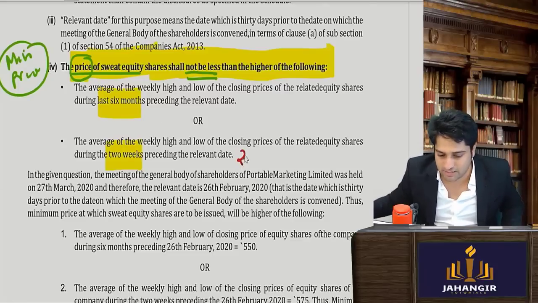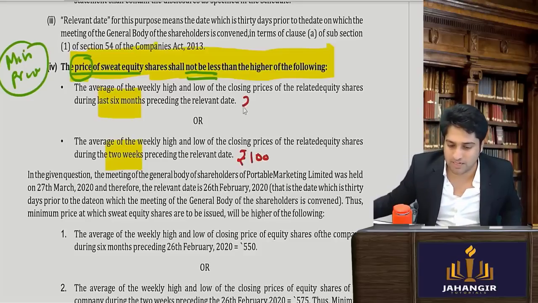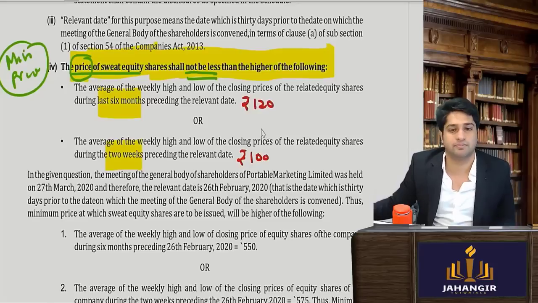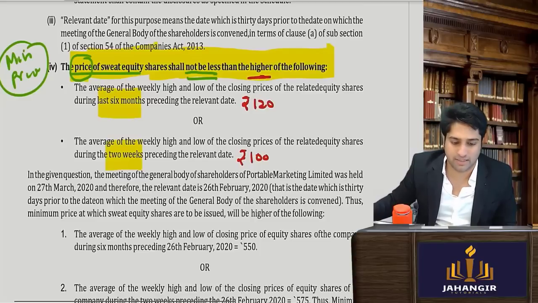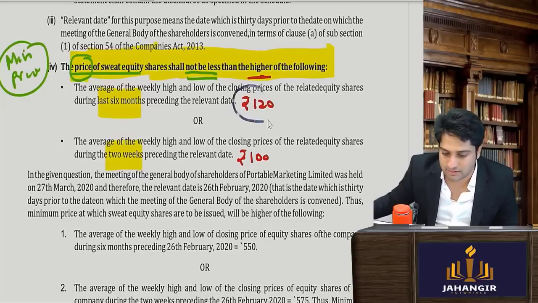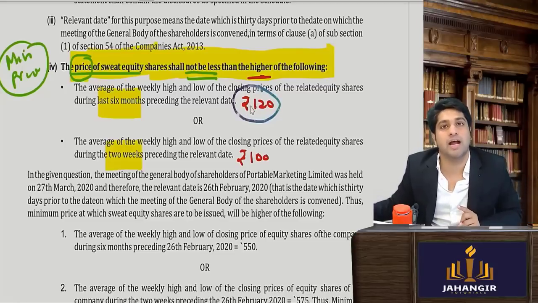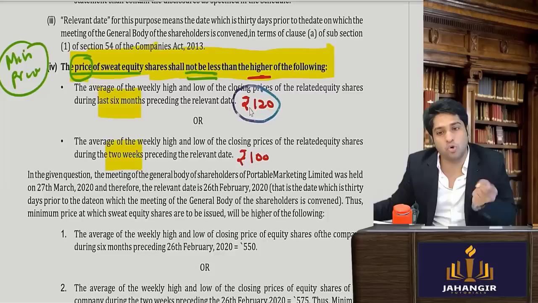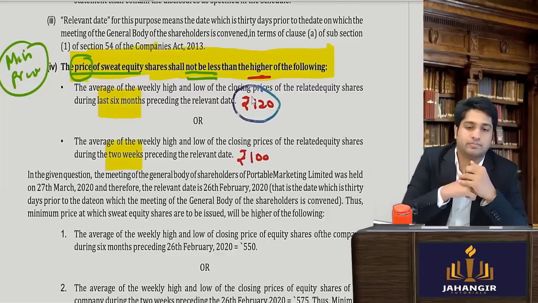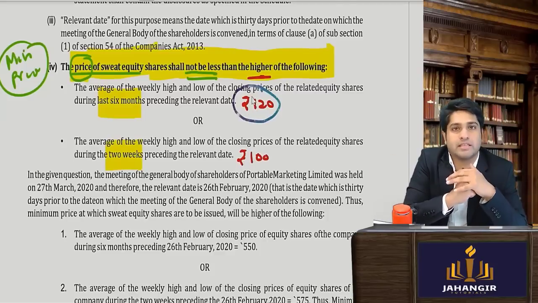Let's say this price was 100 and this price was rupees 120. Which figure will I take? 120, the higher of the two. So the sweat equity cannot be issued at a price lower than 120. Concept clear?